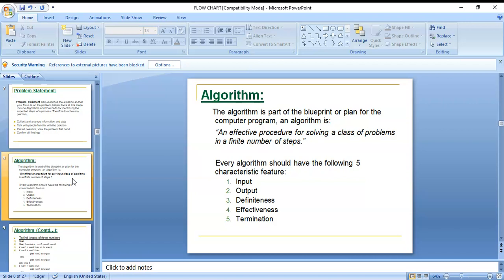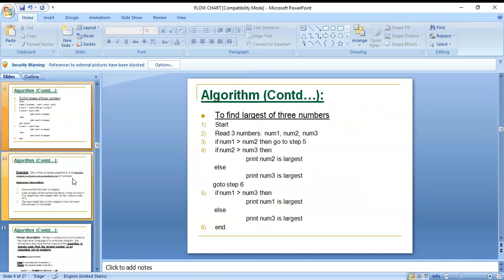Every algorithm should have the following five characteristics, or features: input, output, definiteness, effectiveness and termination. These are the characteristics of an algorithm. All of you remember these.